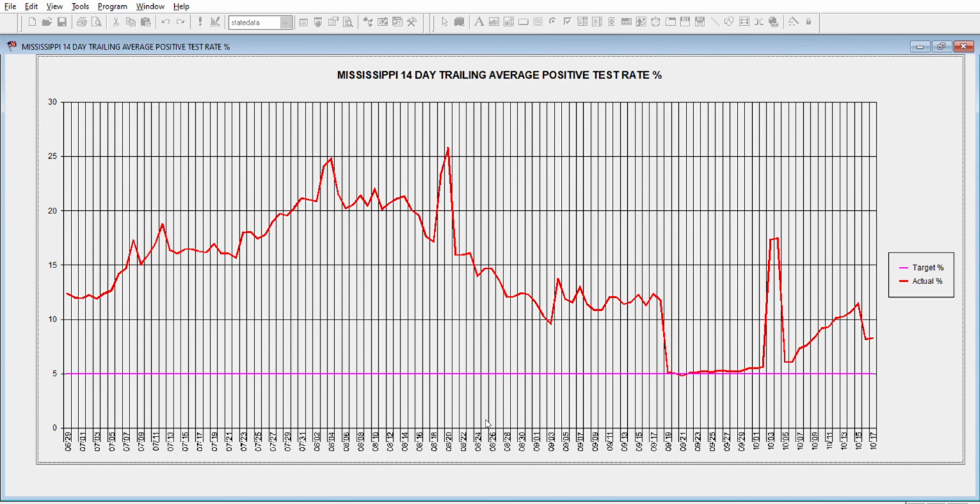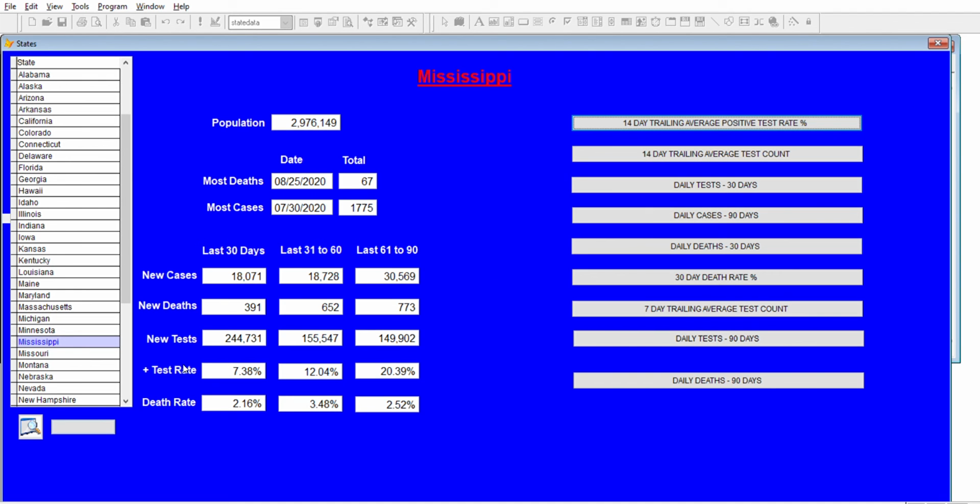Look at their positive test rate. They straddled the 5% line for a while, and they've kind of strayed away from that again. So I'm not sure what to say about Mississippi. You could say, well, they're doing quite well. They're getting a lot better because they're close to 5%, but the fact that they don't test very much is sort of disturbing to me.